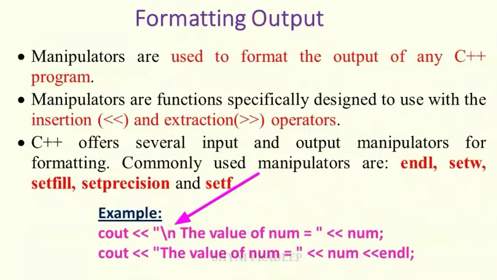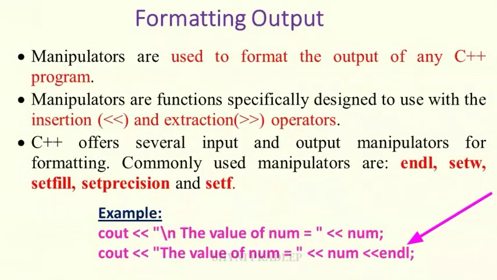It is used to move to a new line. Okay, see the second line here: \n is not given but endl is given. This endl is used as a line feeder in C++. It can be used as an alternative to \n.